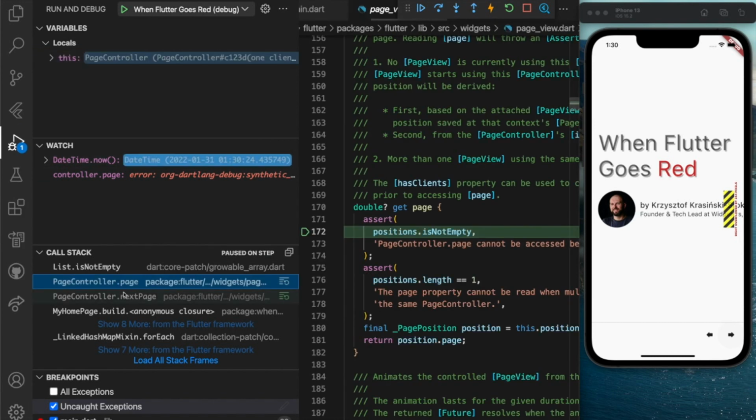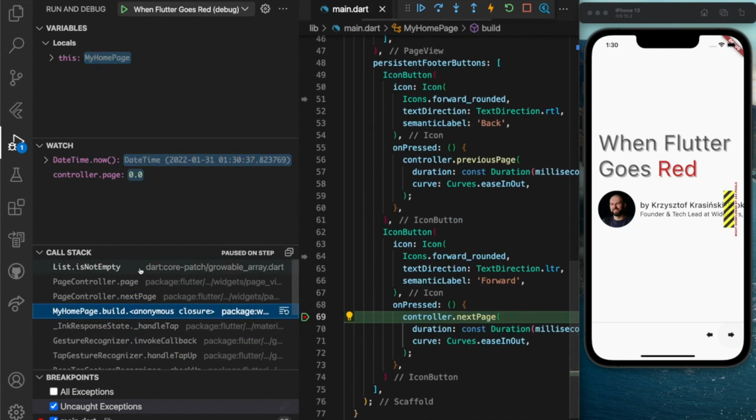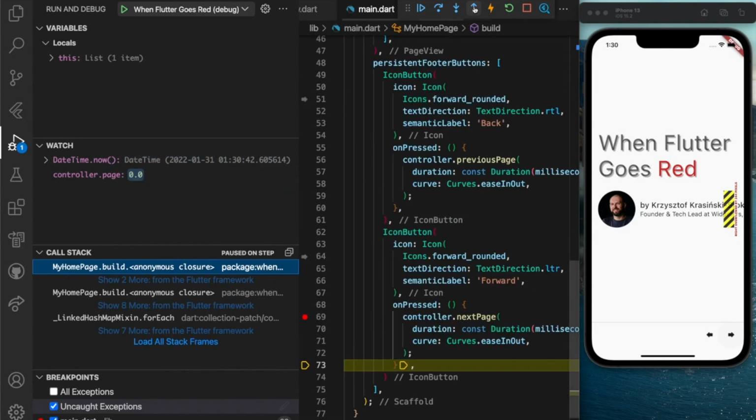We can also press any position in a call stack to navigate to that place with naturally locals and watch expressions reevaluated when we do that. We can go up, down. Now, this button leads to a higher level, which actually also skips some stages and proceeds with just finishing on this onPressed.